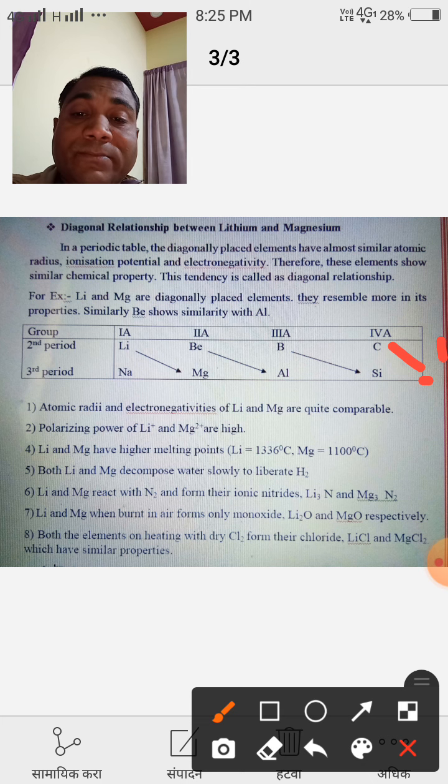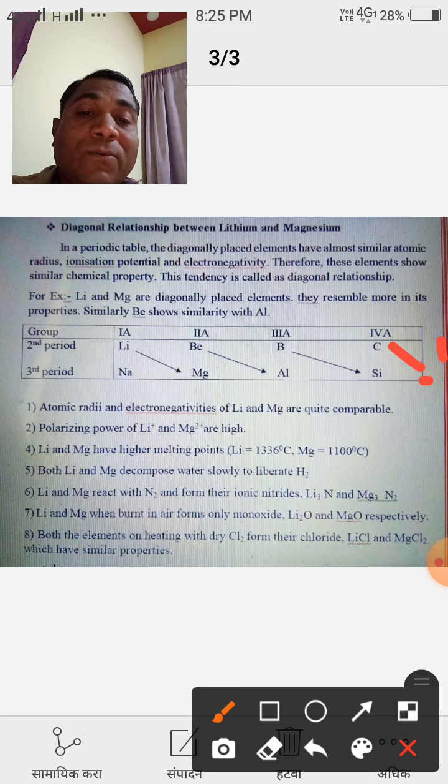The first point is that the atomic radii and electronegativities of lithium and magnesium are quite comparable. The second point is that the polarizing power of the lithium monopositive ion and magnesium dipositive ion are high. The third point is that lithium and magnesium have higher melting points. That means both these elements have higher melting points.